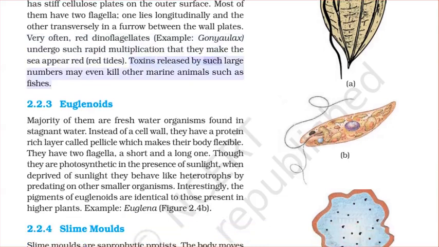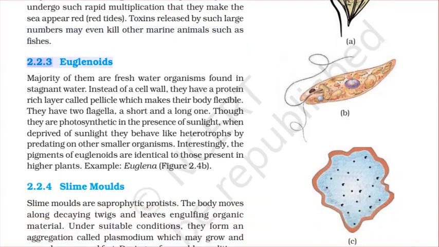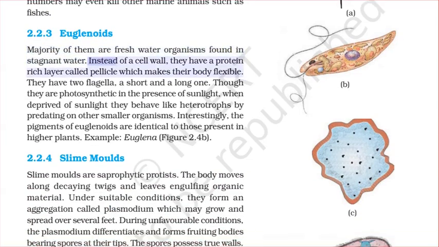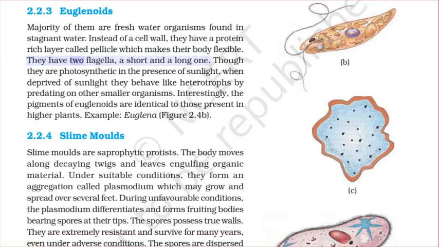Toxins released by such large numbers may even kill other marine animals such as fishes. 2.2.3 Euglenoids. Majority of them are freshwater organisms found in stagnant water. Instead of a cell wall, they have a protein-rich layer called pellicle which makes their body flexible. They have two flagella, a short and a long one.